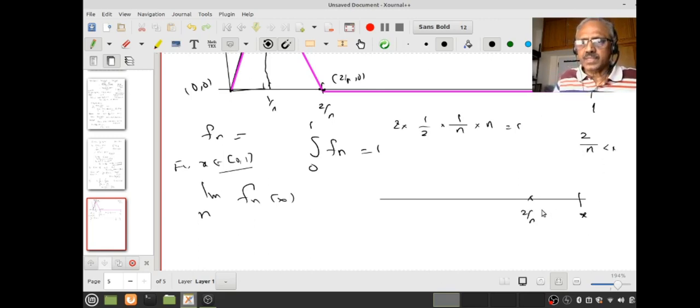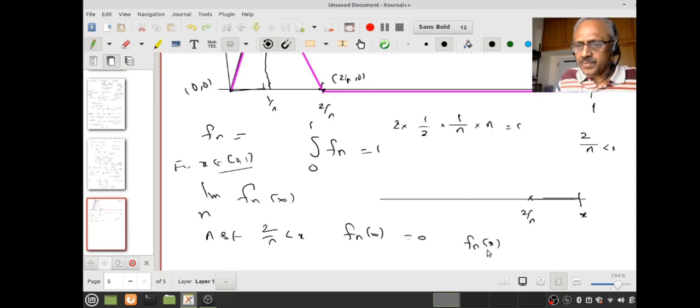Can I do that? By the Archimedean property, I can always do that. If n is such that 2 by n is less than x, then what will be fn of x? Because my x is to the right of 2 by n, it will always be 0. Therefore, for any x, fn of x is eventually 0, eventually constant, namely constant 0.